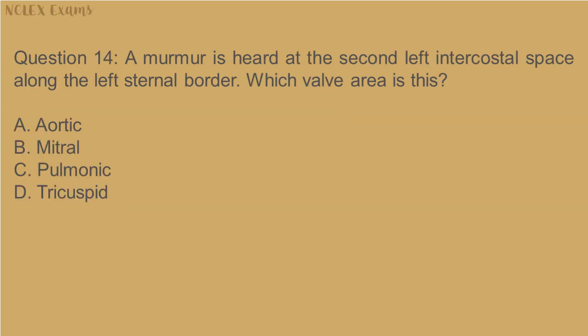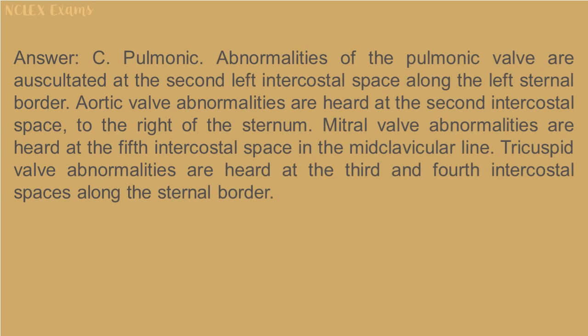Question 14. A murmur is heard at the second left intercostal space along the left sternal border. Which valve area is this? A. Aortic. B. Mitral. C. Pulmonic. D. Tricuspid. Answer: C. Pulmonic.